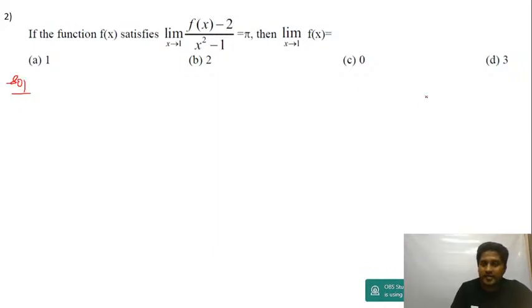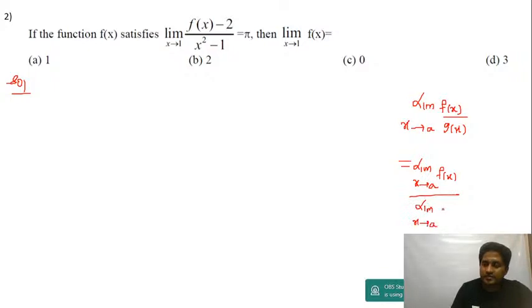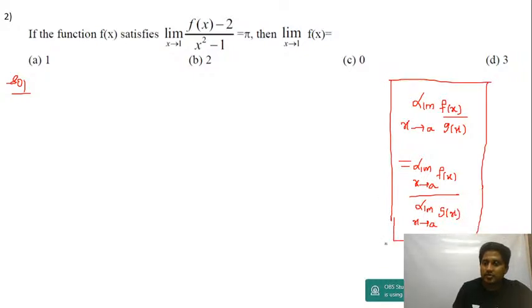Right, now if I apply algebra of limits, 2014 question, limit x tends to a of f of x upon g of x is the same as limit x tends to a of f of x upon limit x tends to a of g of x. That is limit of numerator upon limit of denominator, that is algebra of limits. So I'm going to apply this algebra of limits, guys.